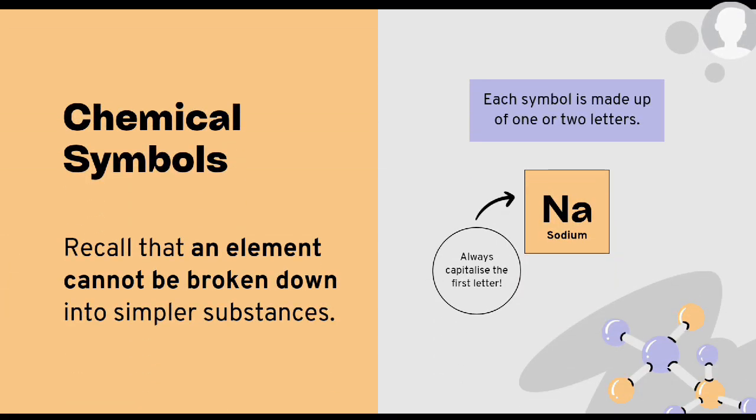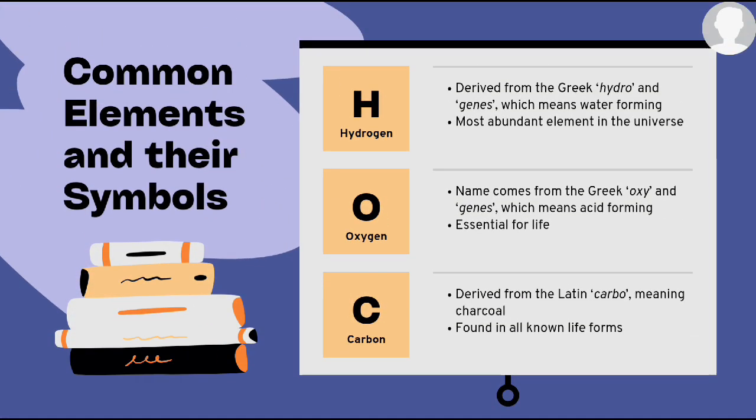So recall that an element cannot be broken down into simpler substances. As you can see on screen, sodium has a chemical symbol starting with a capital N and a small a. So there are some common elements and their symbols. The first one is hydrogen, the second one is oxygen, and the third one is carbon.